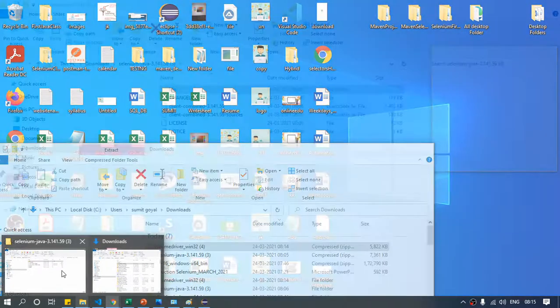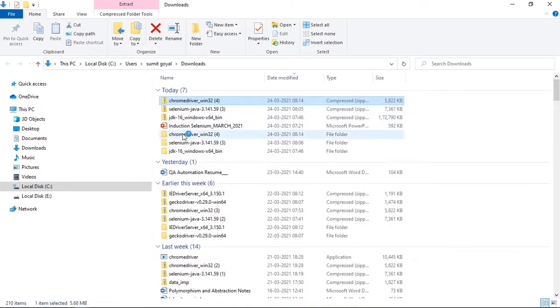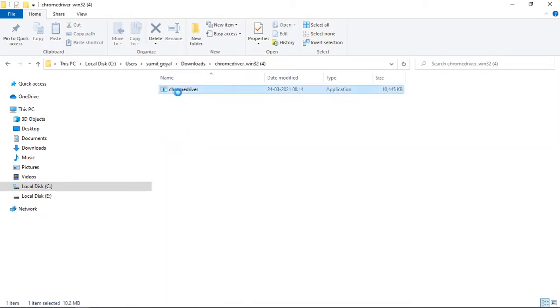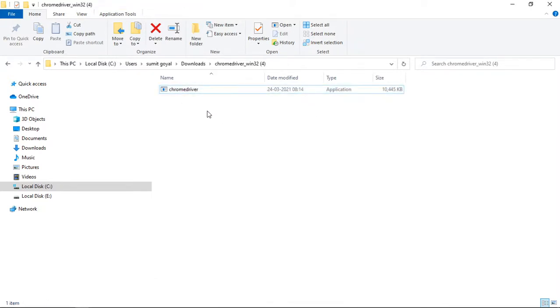Let us check properties to find where the file is. This is our Chrome driver file, right? I have right clicked and extracted the file, double clicked it. This is basically one .exe file that will help us to run our test case, right? It is going to run our Chrome browser, because Selenium is a third-party tool for Chrome browser. That's why they have provided one .exe file. With the help of that, you can run your test case, but not directly.